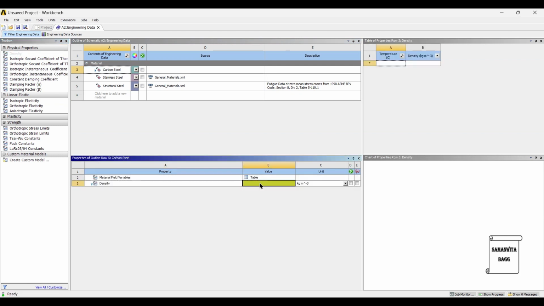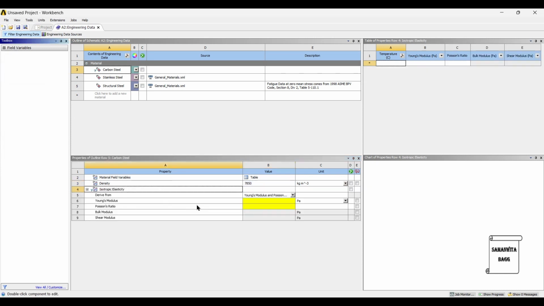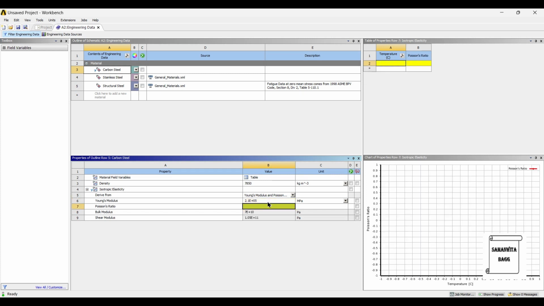The density of carbon steel is 7850 kg per meter cube. Next, we'll go for isotropic elasticity. The value of Young's modulus in megapascal is 2.1 E5 and the value of Poisson's ratio is 0.29.